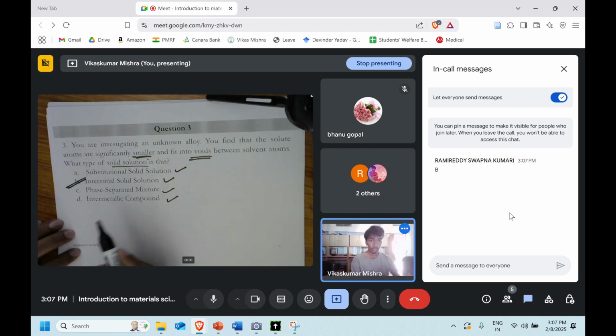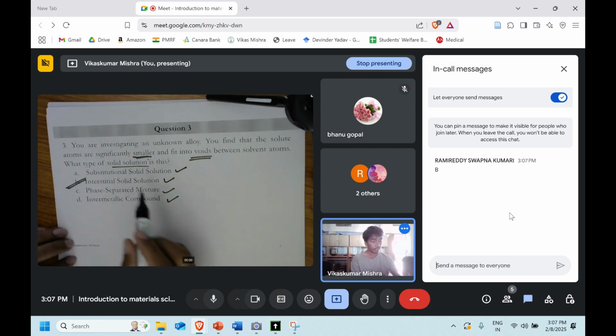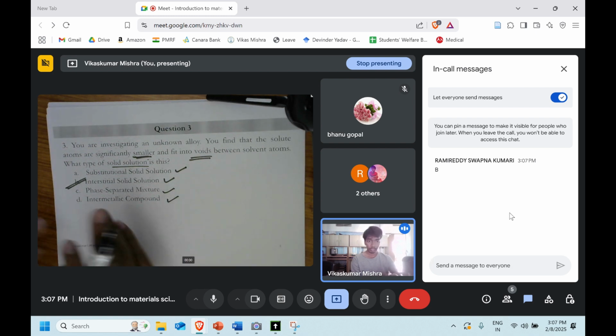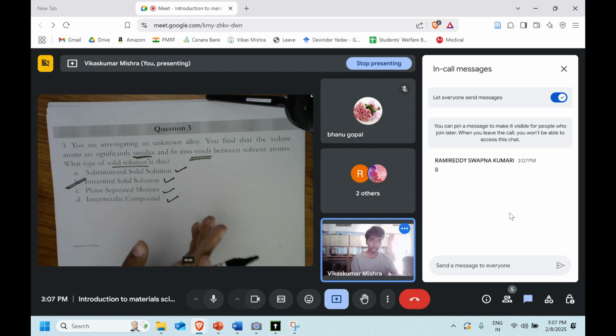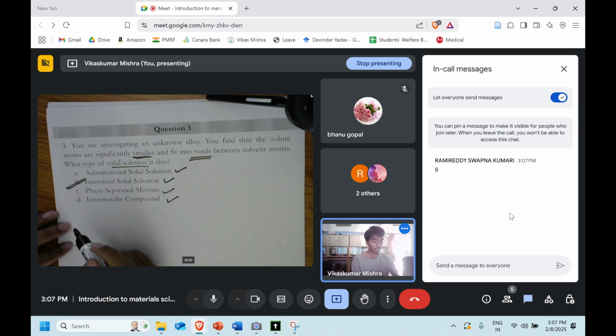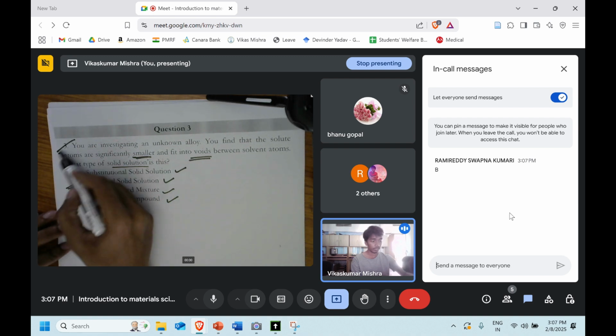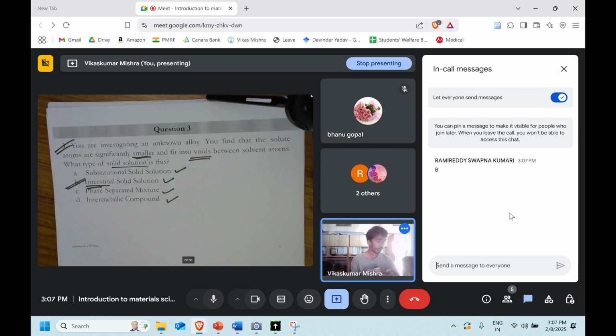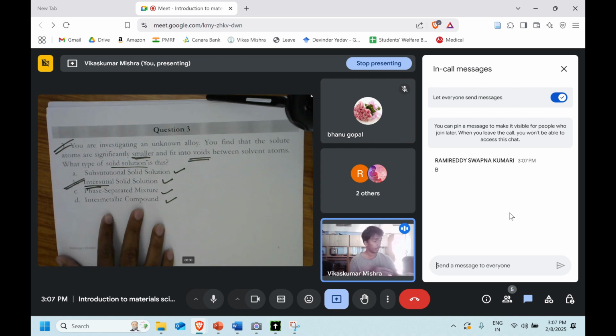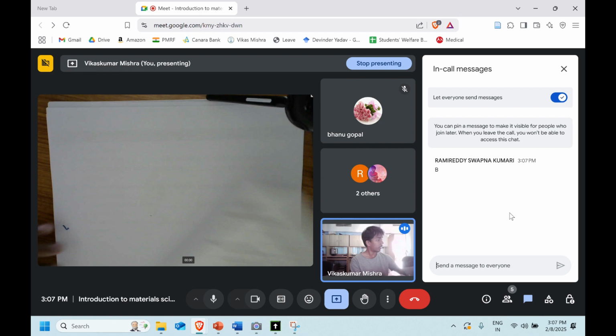That's right. So it will go to the interstitial side, that is the void, tetrahedral or octahedral. It can occupy any of the sites depending upon its size. Since it is not substituting, it's not replacing any atom from its lattice position. It's only taking the void space. So it is going to take the interstitial position, and option B is the right answer. Okay, let's move to the next question.